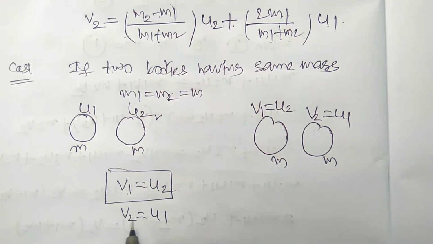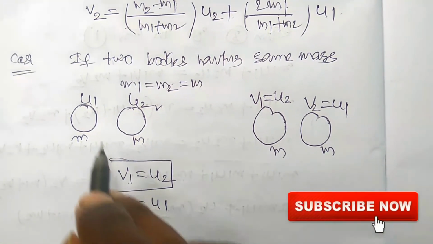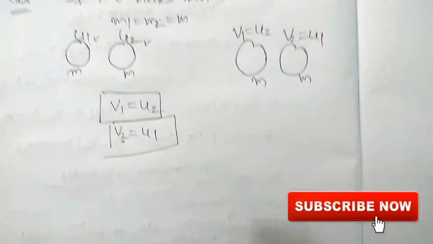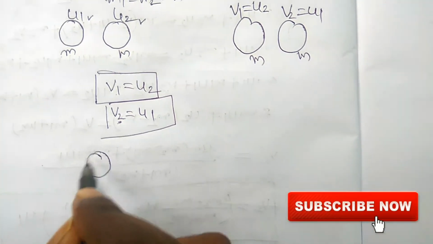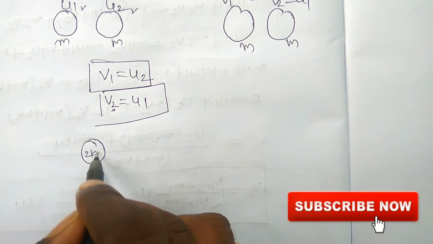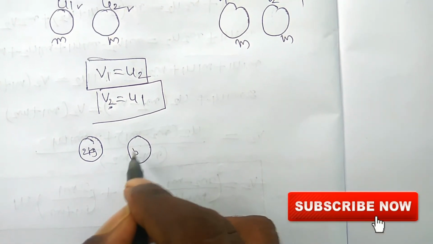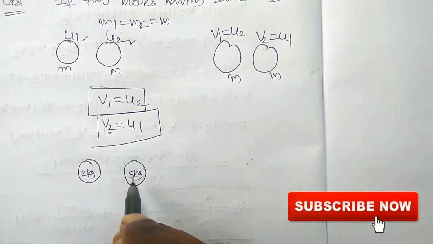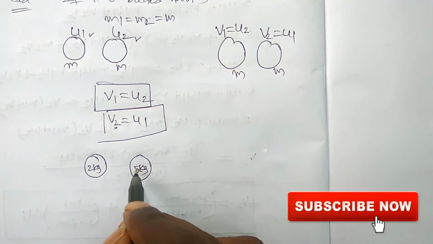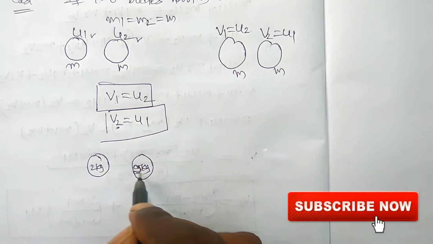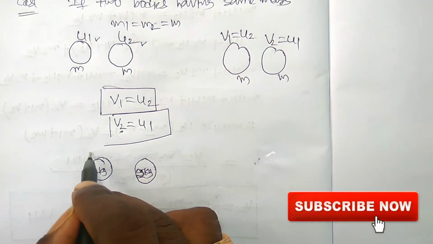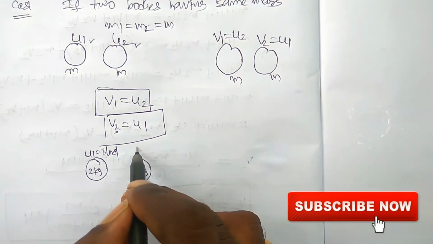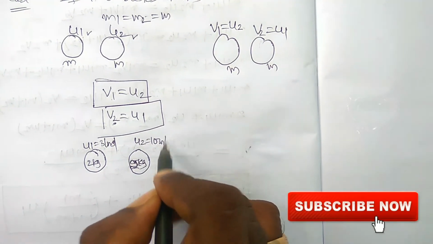And similarly the final velocity of the second body is equal to the initial velocity of the first body. For example, here there is a body of mass 2 kg, here there is a body of 5 kg. These are unequal masses, and you have to take the same mass, 2 kg, and there u1 is equal to 3 meter per second and u2 is equal to 10 meter per second.